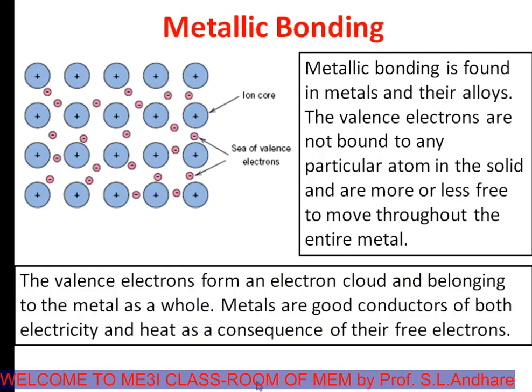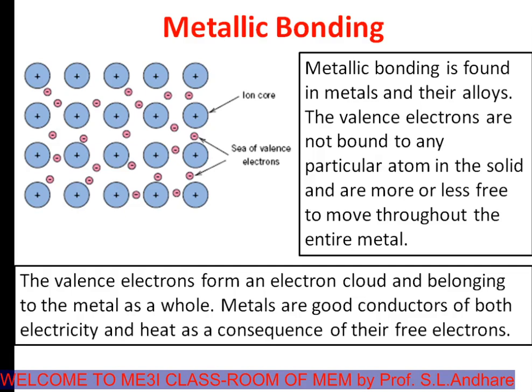Now the next type of bond is the metallic bond, which we are very much interested in. There is neither donation nor acceptance of electrons. Neither is there sharing of electrons in metals. Still, the metal atoms are bonded together.